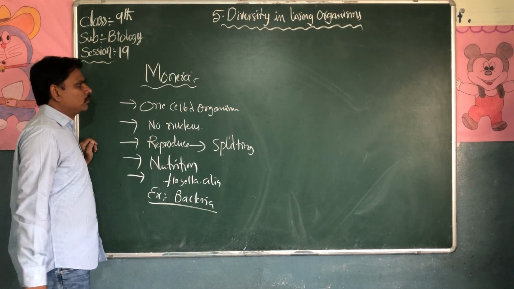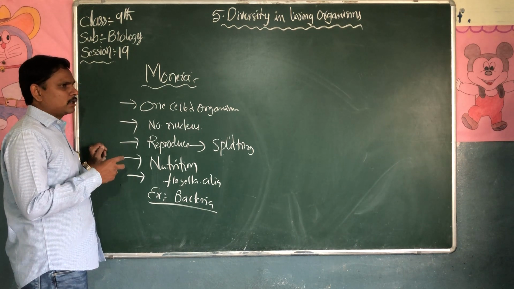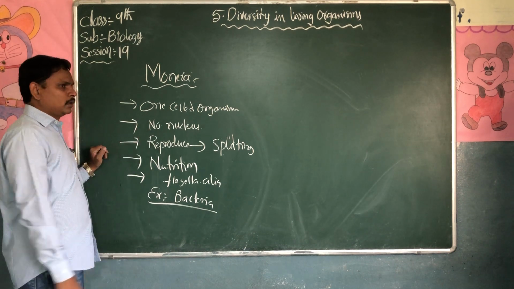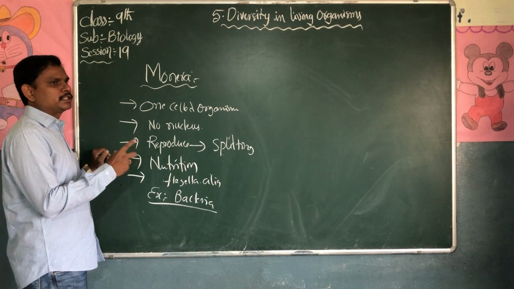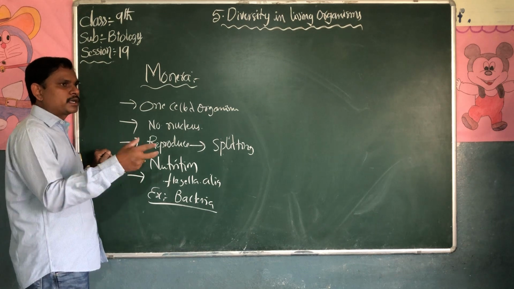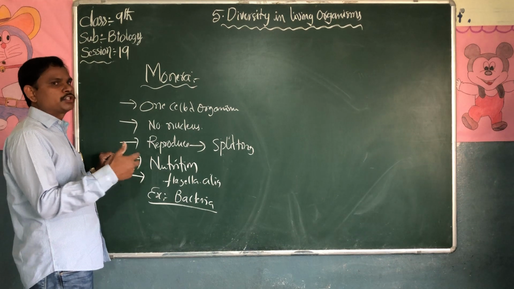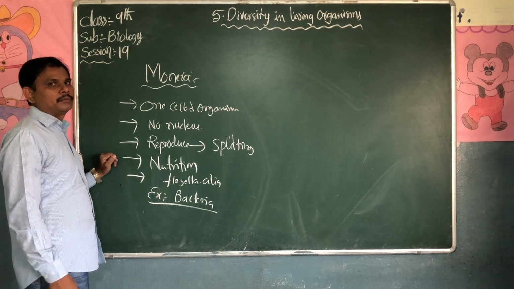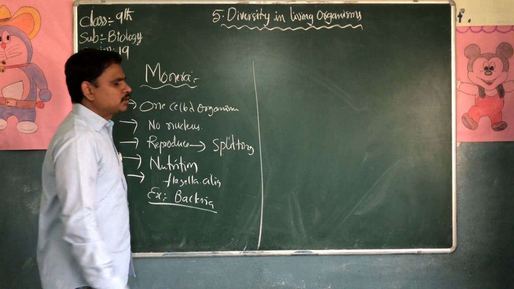Most Monera are one-celled organisms. So the nucleus is not present in their body. The cell has no membranous nucleus. The Monera kingdom reproduces by splitting into two by binary fission. They capture nutrition from outside into their body. They move from one place to another by locomotion through the flagella and cilia. The best example is bacteria. Next one is Protista.